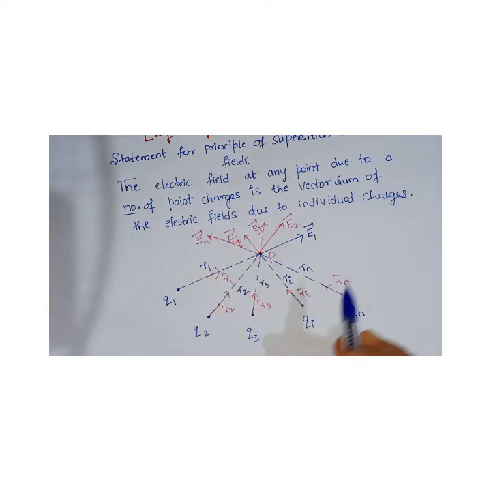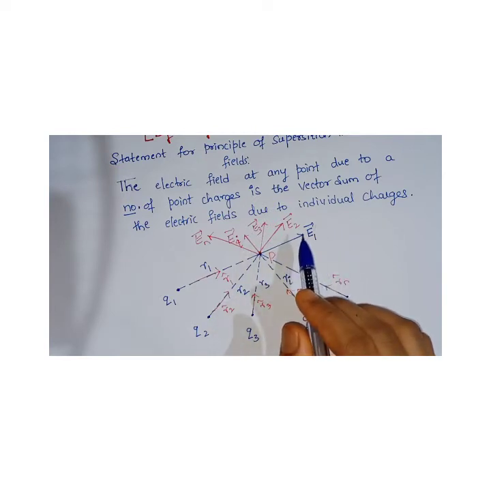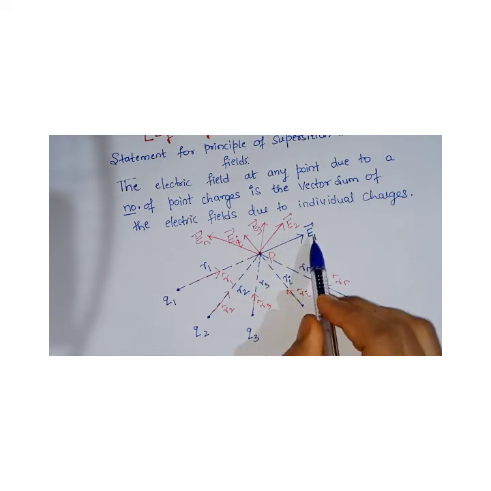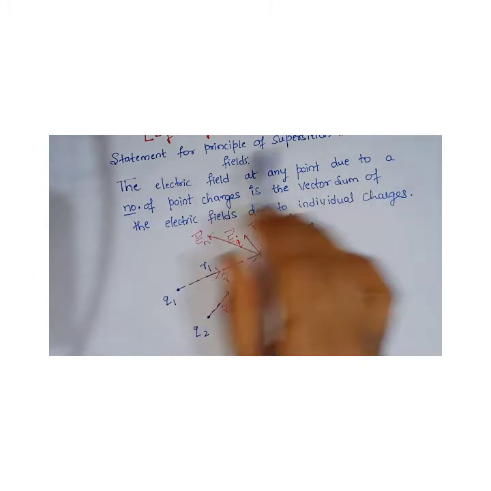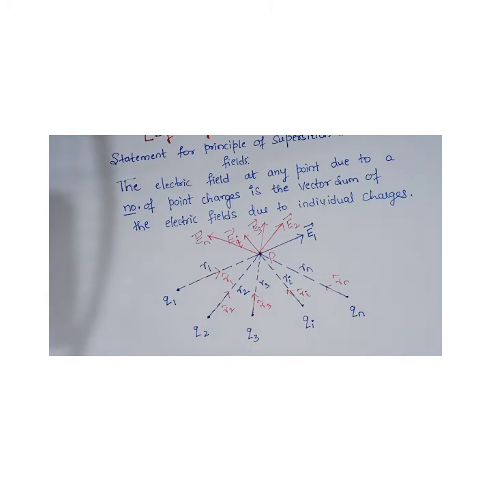Before that, you have to find the E1 expression. What is the electric field expression? It is 1 by 4 pi epsilon naught into Q by R square, isn't it? So that's the expression. You have to use it here and simply find the electric field, applying this law to find the vector sum. So this is a very dead easy question.